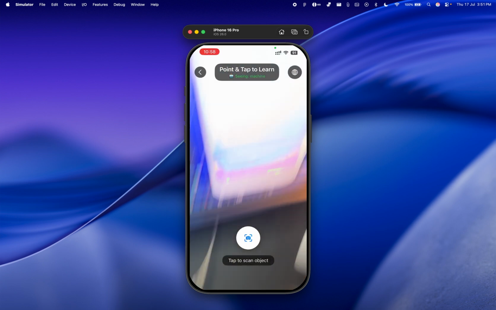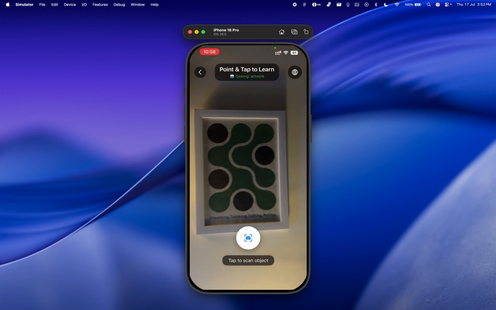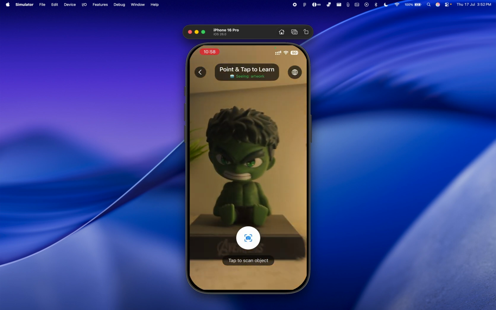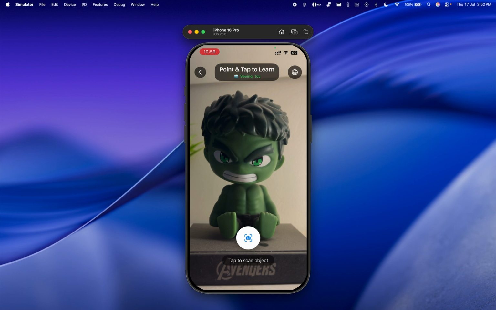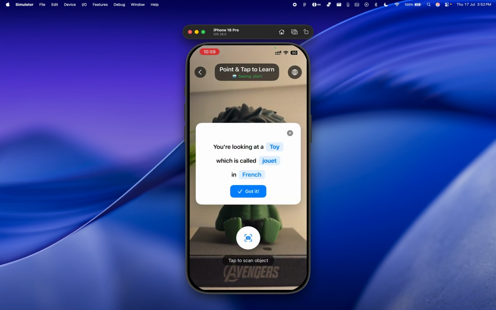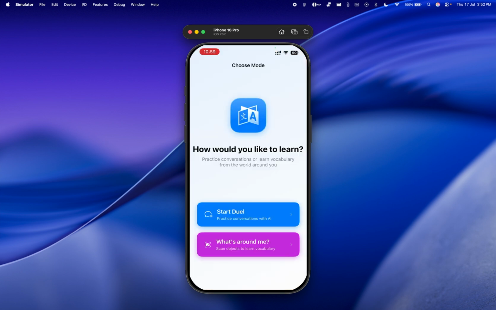Let's switch things up and try French. Okay, here's a piece of artwork. And finally, the mighty Hulk recognized that too. So yeah, that's pretty much the feature in action.